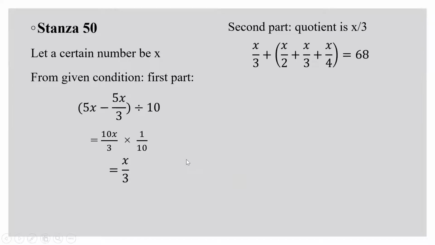And suppose I continue with this, then whatever is the quotient, you take the half of the original number, 1/3 of that, 1/4 of that, add it together, and everything together becomes 68. So therefore this is the equation. And then we are supposed to solve this.